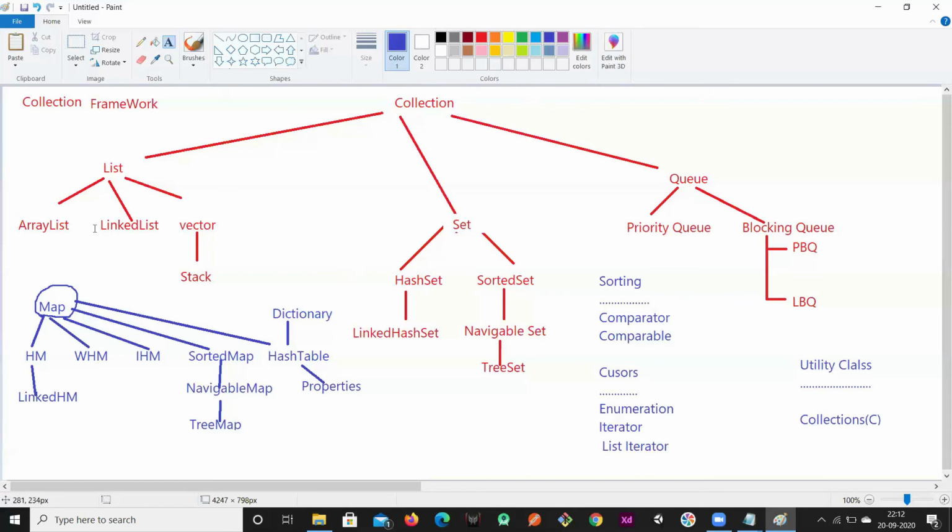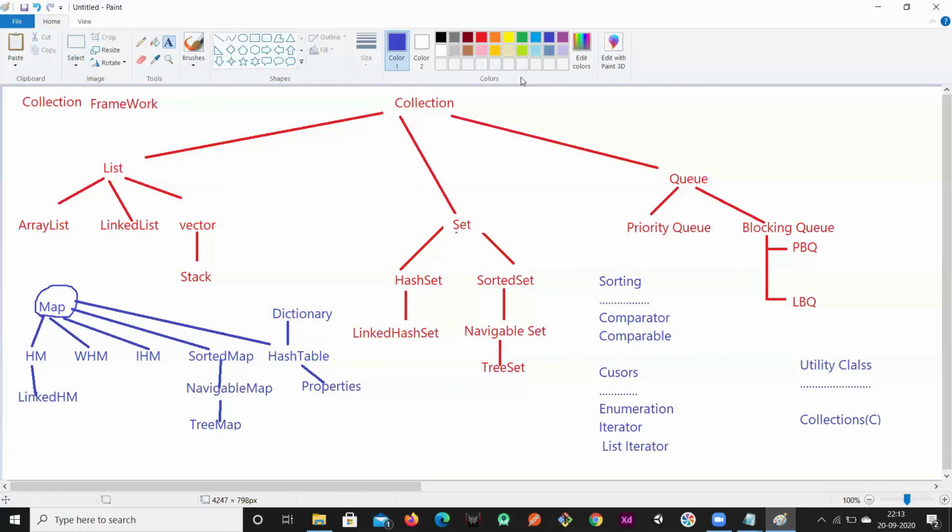Map and Collection are the two important interfaces, the two root interfaces available in this collection framework. Under the Collection interface, we have these sets of interfaces and classes. Under Map, we have these things available. For sorting, we have these two things. For cursors, that means if you wanted to access element by element or item by item, then you have to use these kinds of cursors: Enumeration, Iterator and ListIterator. And as a utility, we have the Collections class. Okay, so this is the overview of collections, right? What are the things that are involved in the collection? So this is the overview.